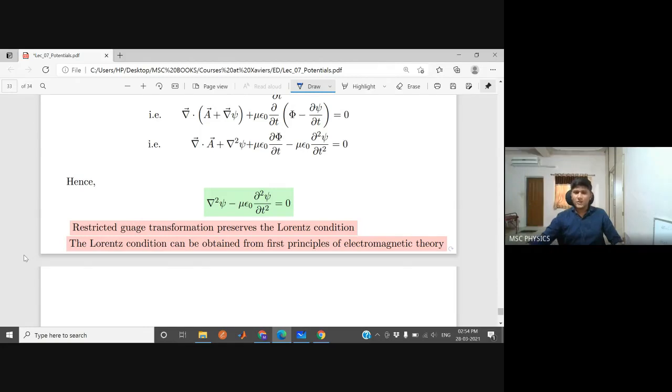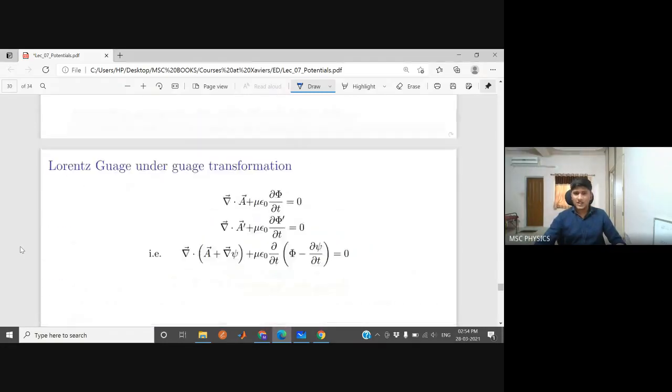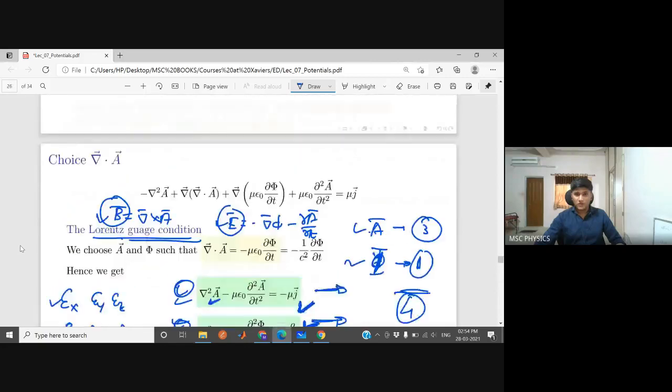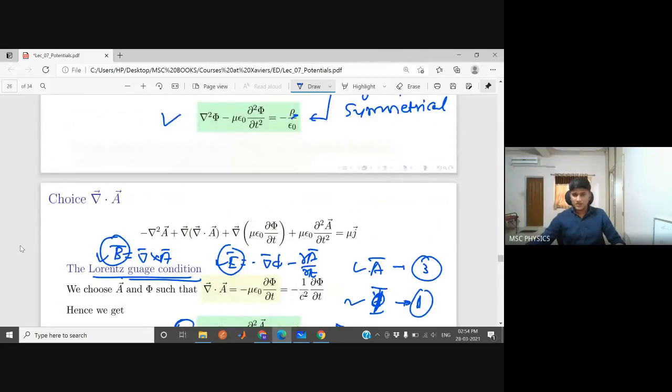So what we did was we obtained this Lorentz condition from the first principles of electromagnetic theory. Okay, so this Lorentz condition, we just had this intuition of doing this. So where did this come from in our mind, where did it come from in Lorenz's mind? So he studied some basic electromagnetic theory which is not part of your syllabus right now, because it is mathematically a little bit more complicated.